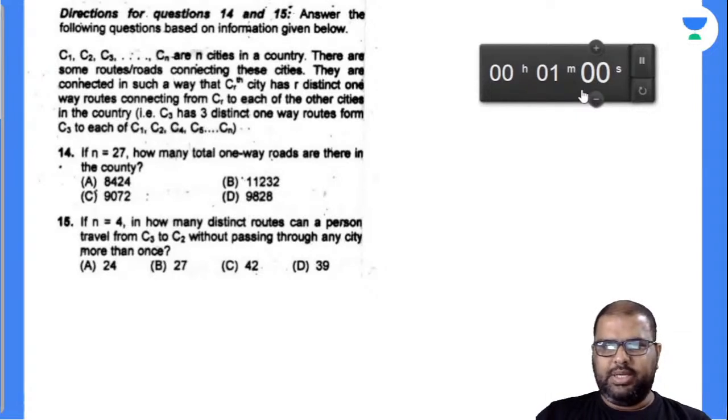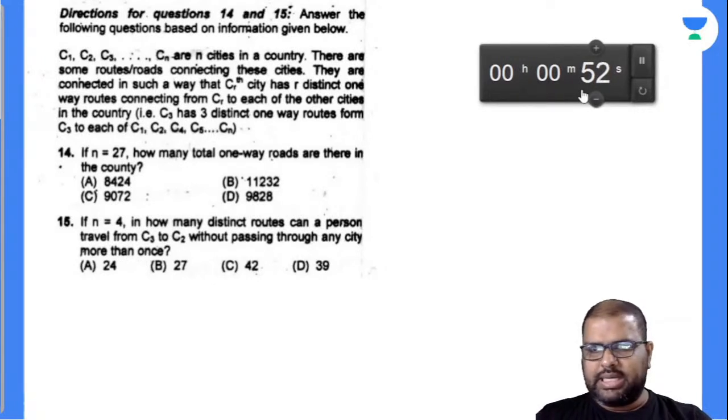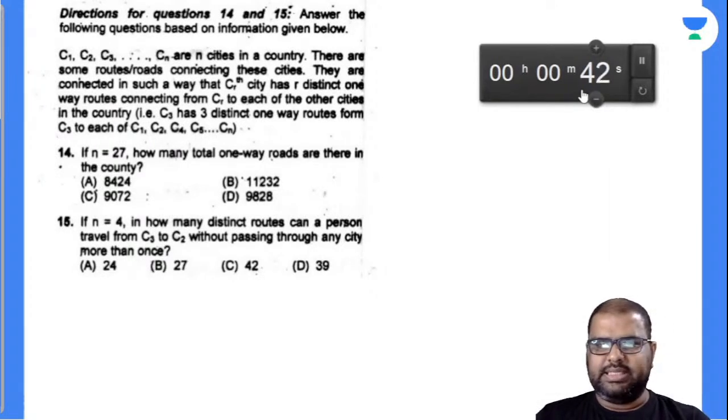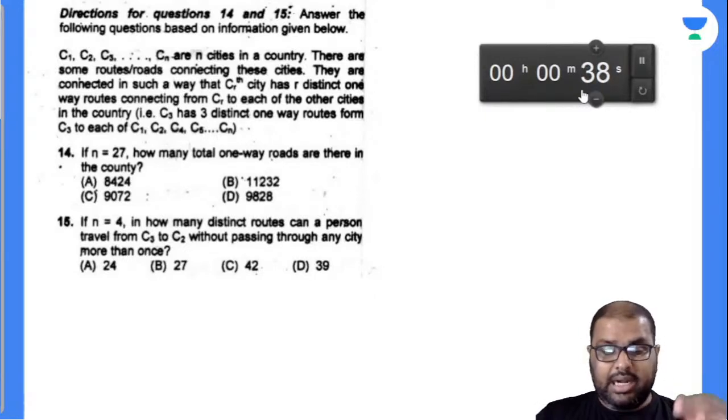C1, C2, C3 up to Cn are n cities in a country. There are some roads connecting these cities. They are connected in such a way that the Rth city has R distinct one-way routes connecting from CR to each of the other cities in the country. That is, for example, C3, if the R number is 3, has 3 distinct, means unique, one-way routes from C3 to each of the other cities.